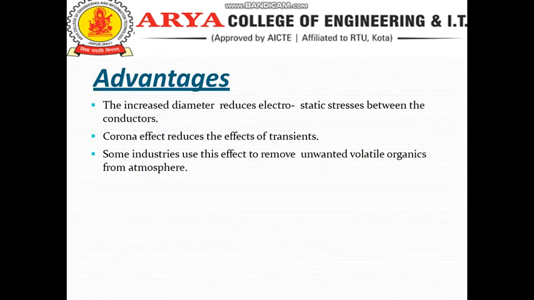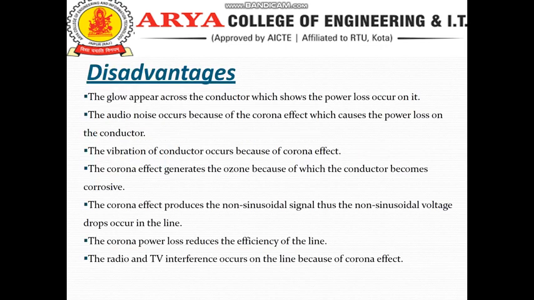Advantage: the increased diameter reduces the electrostatic stress between the conductors. Corona effect reduces the effect of transients, and some industries use the effect to remove unwanted volatile organics from the atmosphere. Disadvantage: the glow appears across the conductor, which shows the power losses occurring on it.